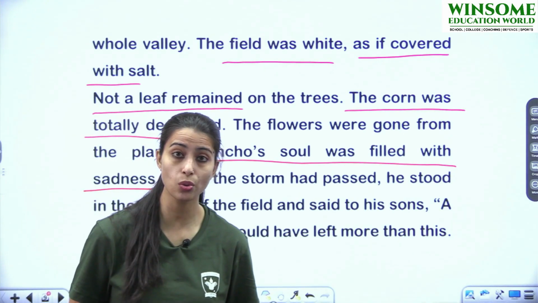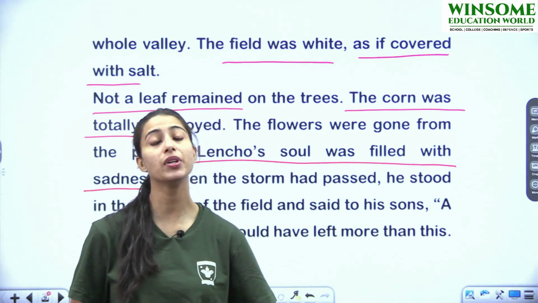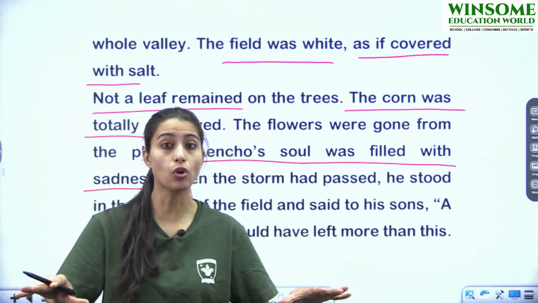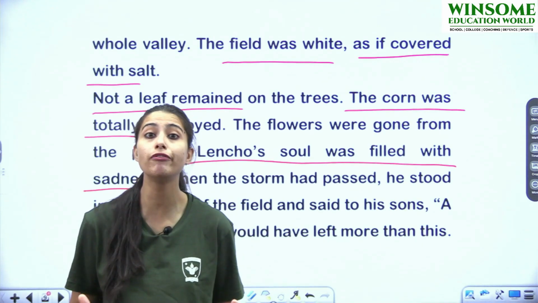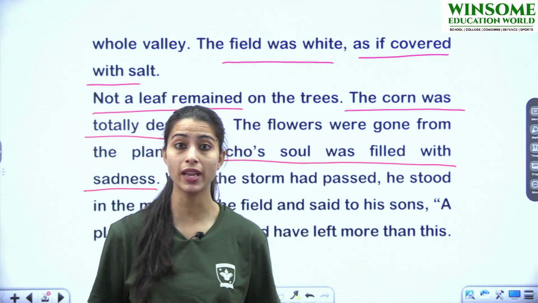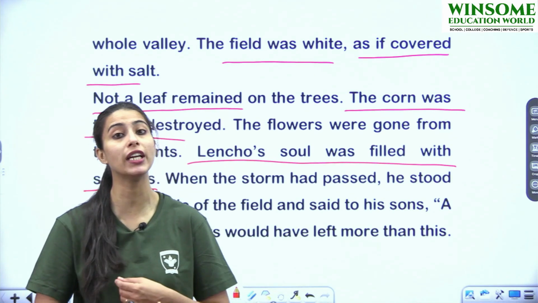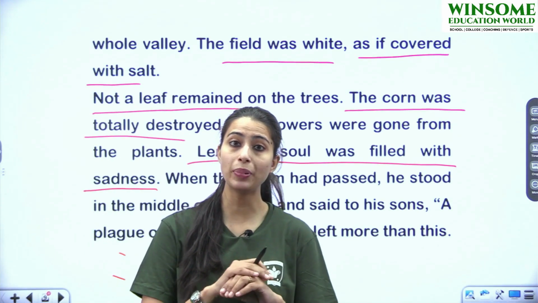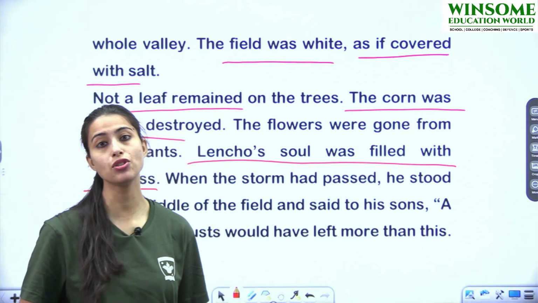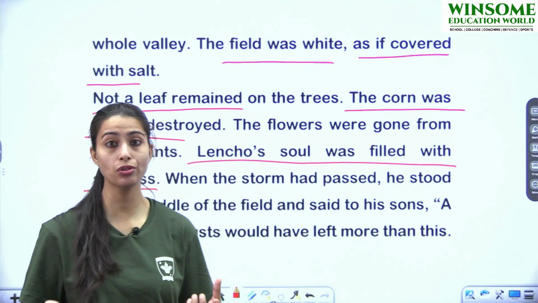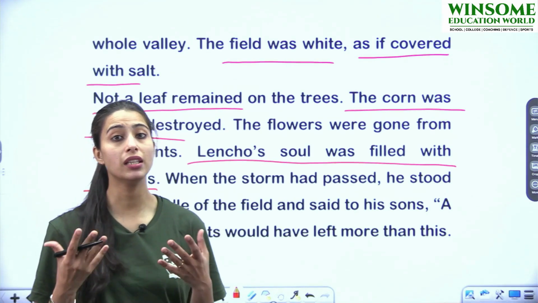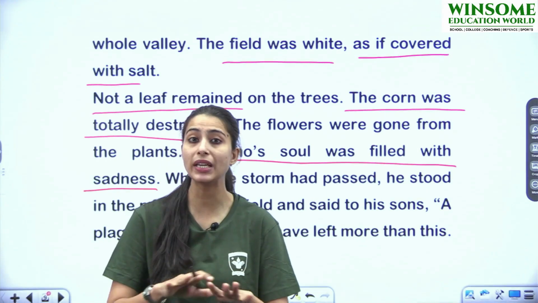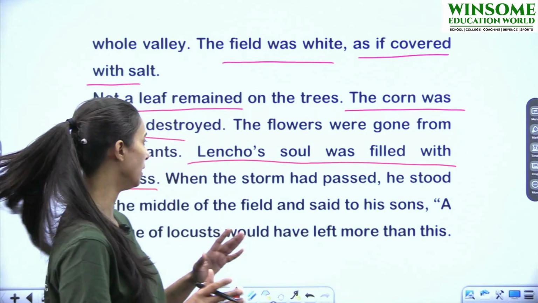Lencho बहुत disappoint हो गए, बहुत दुखी हो गए. Why? Because उनके पास सिर्फ एक hope थी कि rainfall होगा and उनका जो complete cornfield है वो उससे वो एक अच्छा benefit उनको मिल सकता है, अच्छा amount मिल पाएगा जिससे वो उनकी family survive कर पाएगी for the entire year. लेकिन what happened? Completely opposite to what Lencho thought. Right? He was thinking for a good rainfall, but instead what happened? The hail occurred, right? He was thinking for a good field. Instead what happened? It was completely destroyed by the hail.